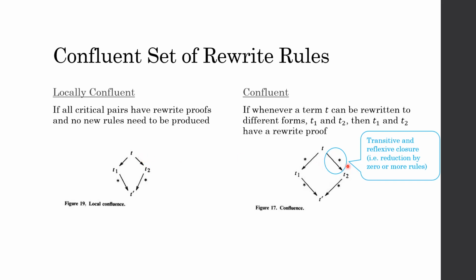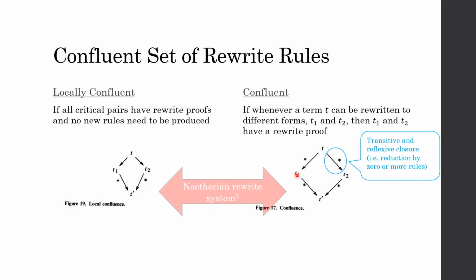But this case is reduction of 0 or more steps, so it can be even 3, 4, or a lot of steps. So confluence means whenever a term can be rewritten into different forms, T1 and T2, then T1 and T2 will have a rewrite proof themselves.